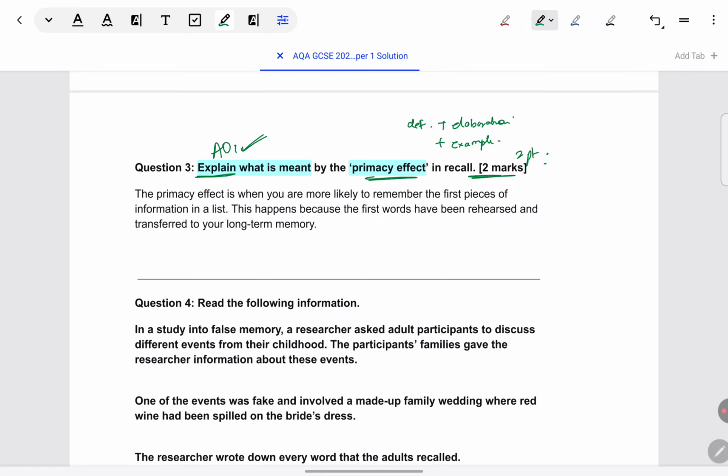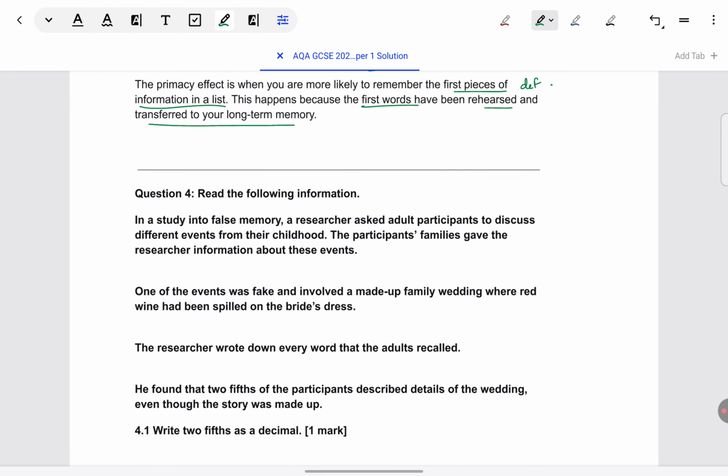Primacy effect is when you're more likely to remember the first piece of information in a list. This is the definition. If someone gives us a list of words in a series, what we do is we remember only the first few words. Instead of giving an example here in the model answer, we see an elaboration is given. The first words have been rehearsed enough, so they transfer to long term memory. You could also say they transfer from short term to long term memory. That's all there is to that answer. Let's come to the next one.